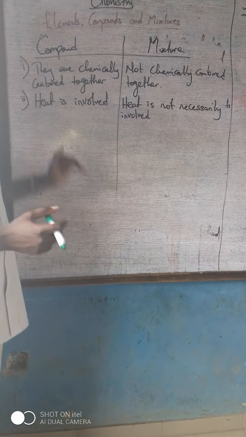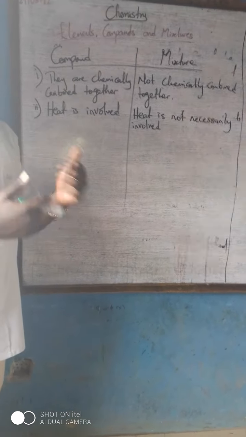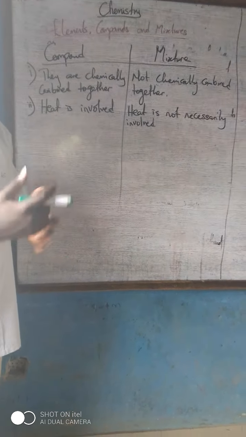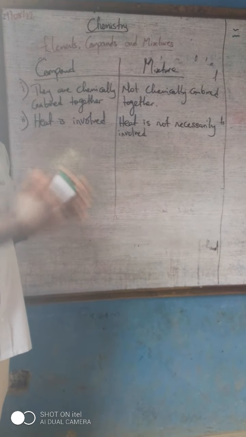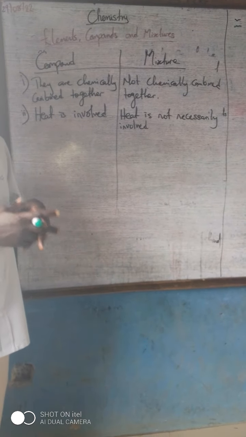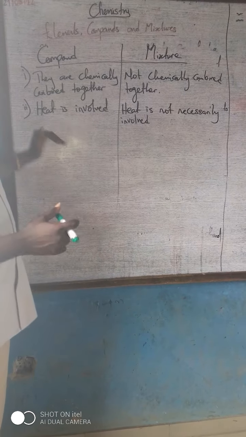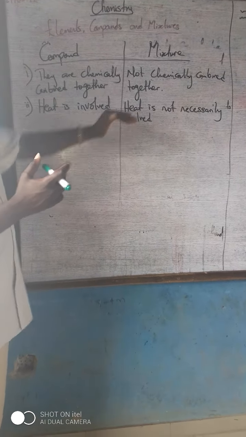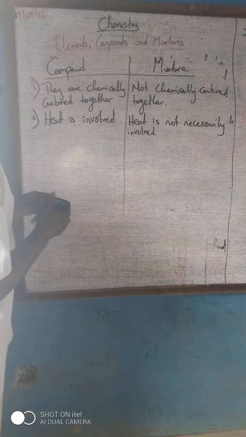But for a compound, it is really involved. For instance, in a reaction of acid and base to give us salt and water, heat is either evolved or absorbed. That's when we talk about endothermic and exothermic reactions. So heat is involved in a compound and is not necessarily involved in a mixture.